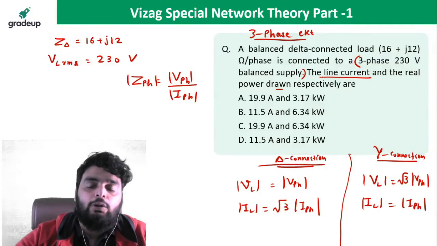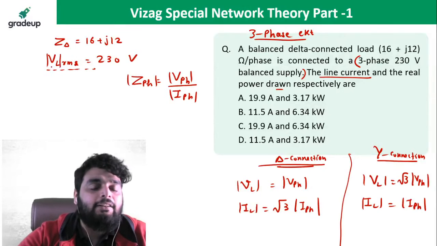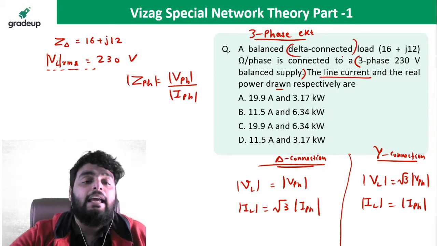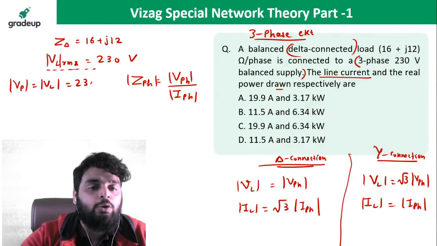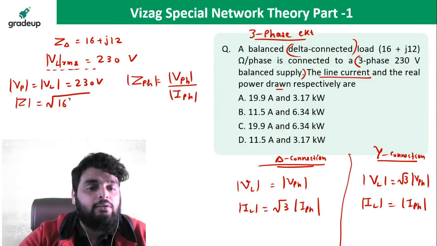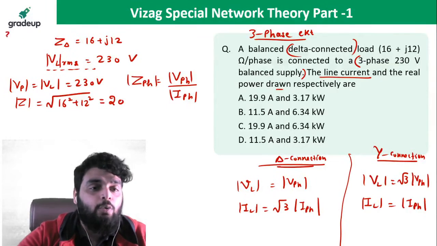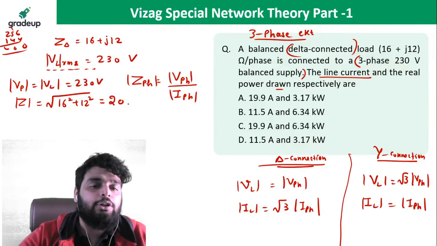Now using all these concepts, I need to solve this question. First of all, I need to find out the line current. This is the line voltage RMS. They have given the magnitude and the connection is delta. If the connection is delta, what will be the phase voltage? It is going to be equal to line voltage, 230 volt. What is the magnitude of impedance? Square root of 16 squared plus 12 squared. Just do the calculation very quickly. 256 plus 144. It comes out to be 20 ohm, right?